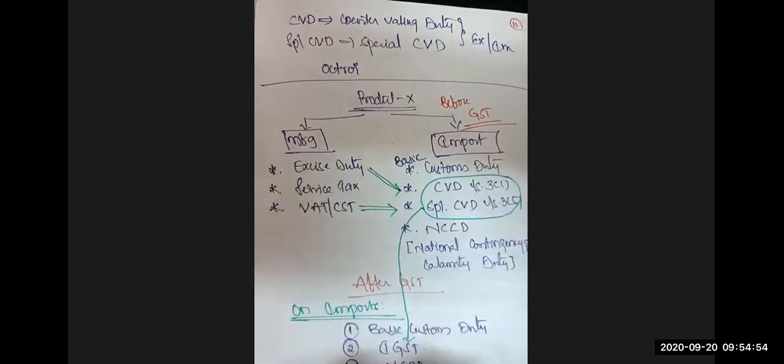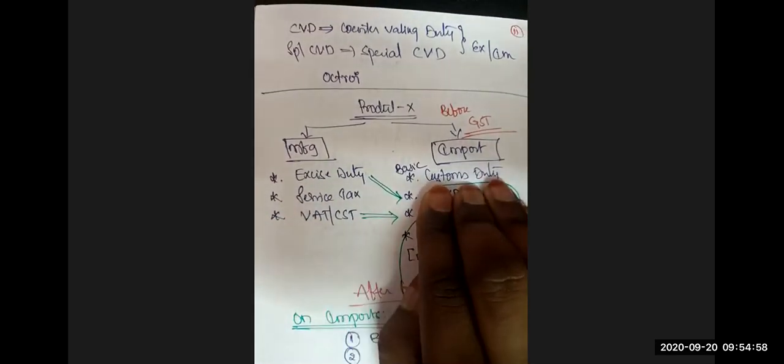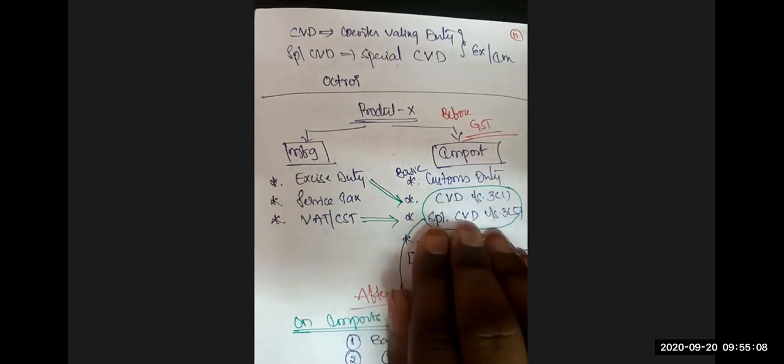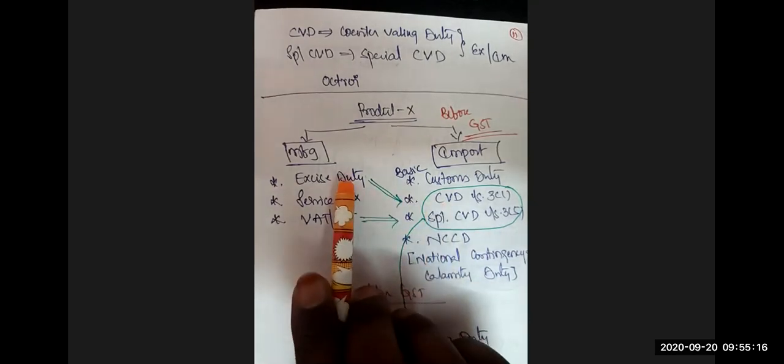Earlier, actually, on imports, the government was supposed to levy only basic customs duty. On domestic manufacturing, all these are levied. It seems that imports are subject to lower tax. That is why the government has introduced CVD, special CVD, and NCCD. CVD is a compensatory tax of basic excise duty.